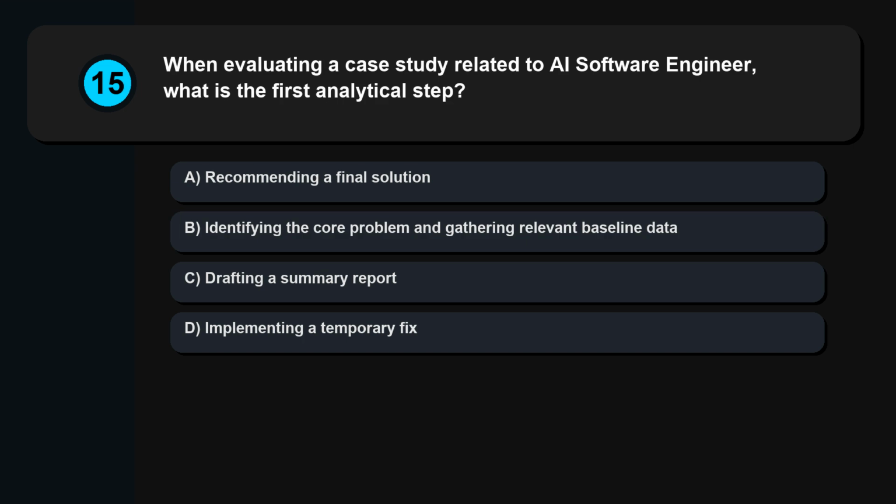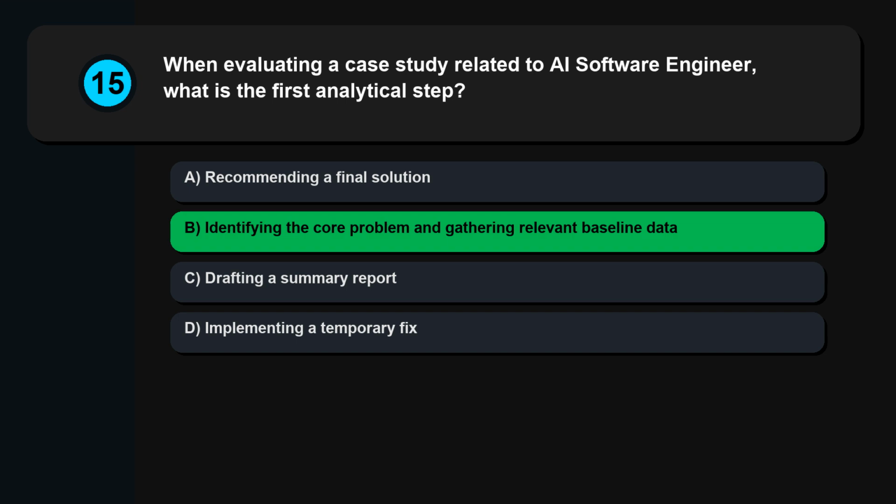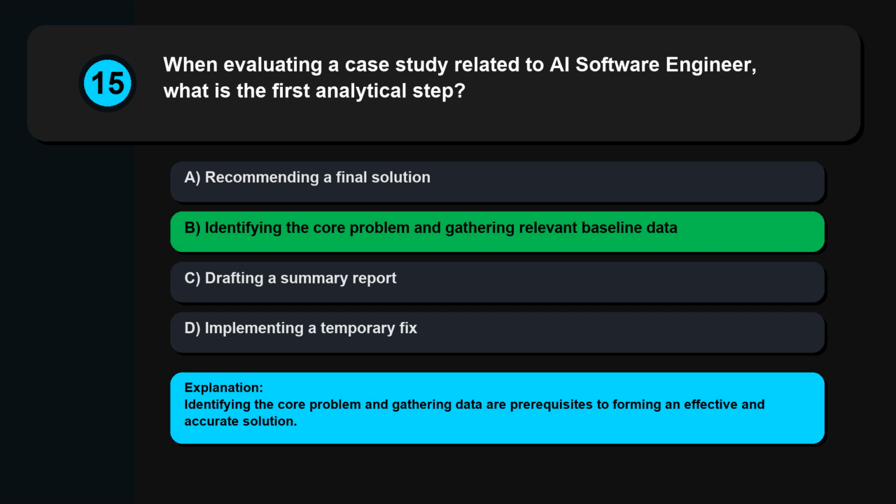Question 15. When evaluating a case study related to AI software engineer, what is the first analytical step? Recommending a final solution, identifying the core problem and gathering relevant baseline data, drafting a summary report, implementing a temporary fix. Identifying the core problem and gathering data are prerequisites to forming an effective and accurate solution.